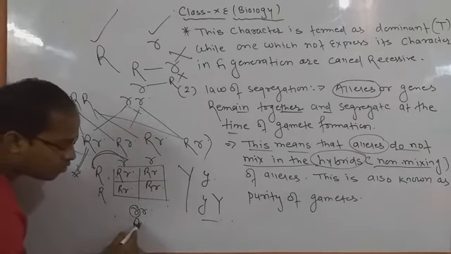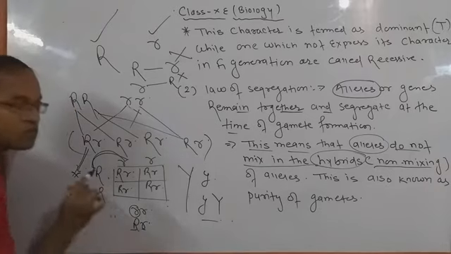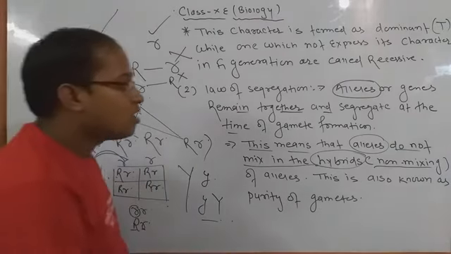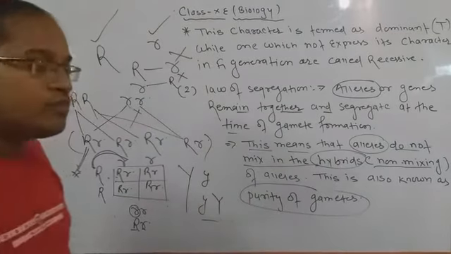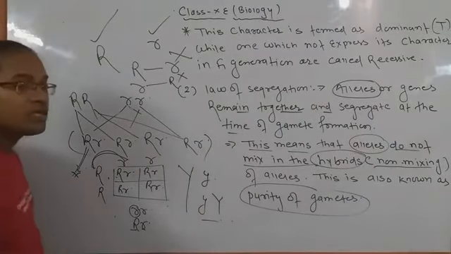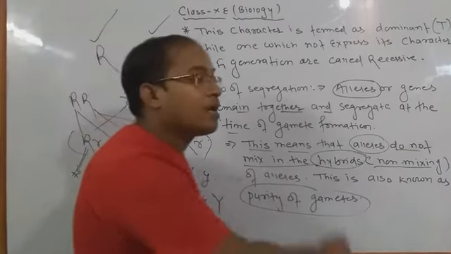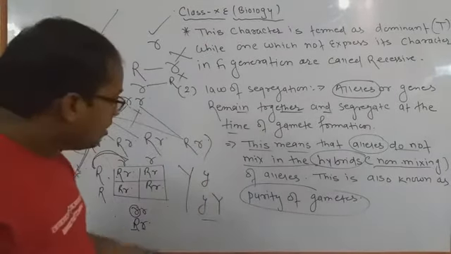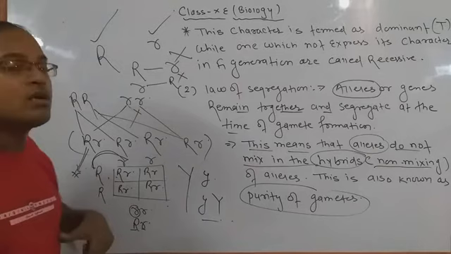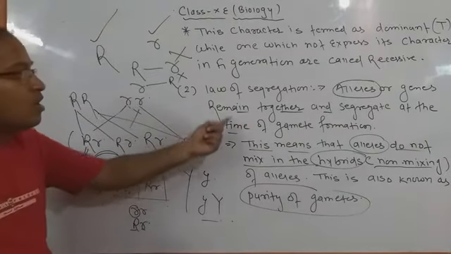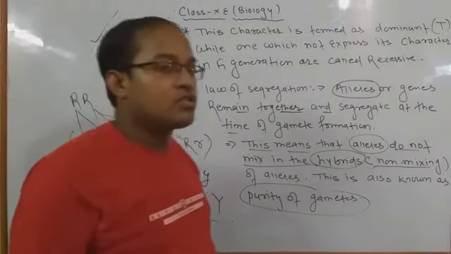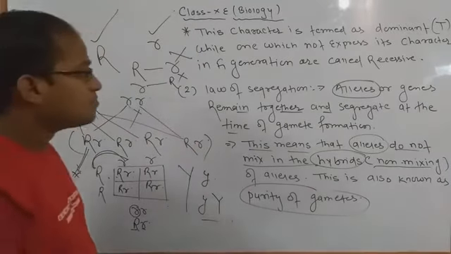In place of small r there is a capital R and small r, so that is called the purity of gametes. यहाँ पे mix cross करने के बावजूद भी इनके जो gametes हैं वो mix नहीं होते हैं, that is called the purity of gametes. And purity of gametes means all the characters always show their own features. Okay, that is the most important part of the law of segregation.